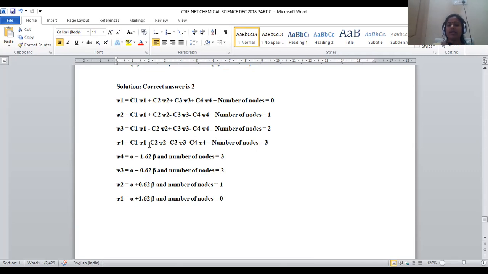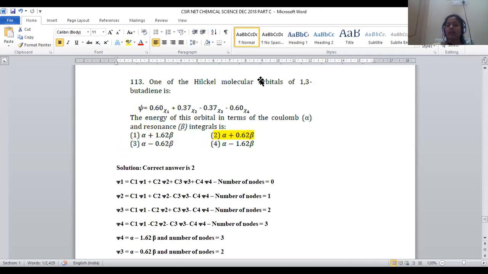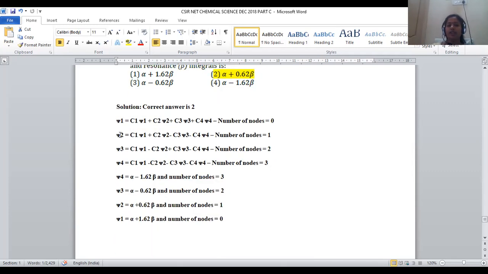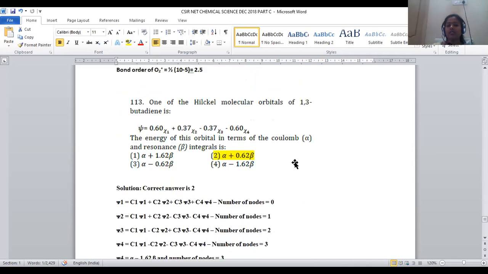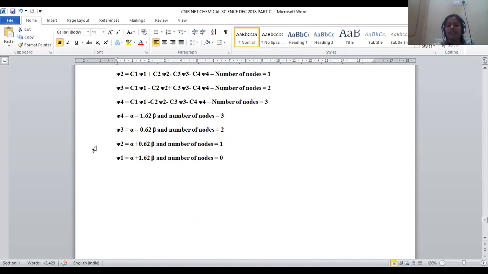So this is about the energy arrangement of all the energy levels. 1,3 butadiene is a 4 pi electron system. That's the reason why 4 energy levels are provided for this one. And it is an sp2 hybridized system. A planar system will be present in this 1,3 butadiene, and 4 energy levels are denoted for this one. Now we have to represent this in terms of alpha and beta. For psi1, the energy is alpha plus 1.62 beta, where nodal planes are 0.